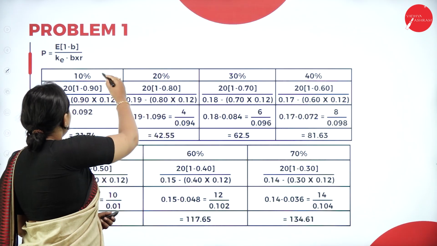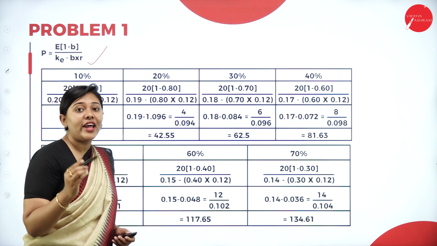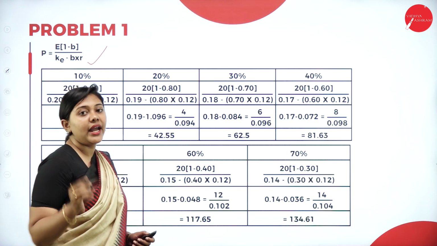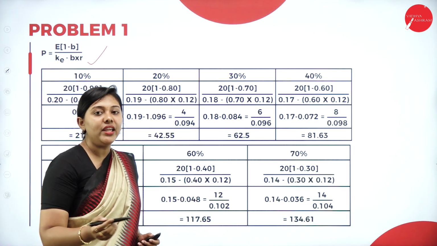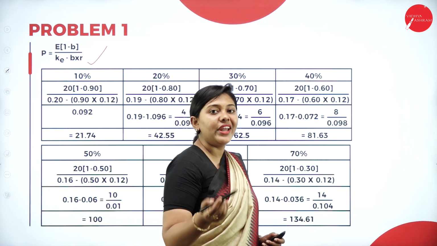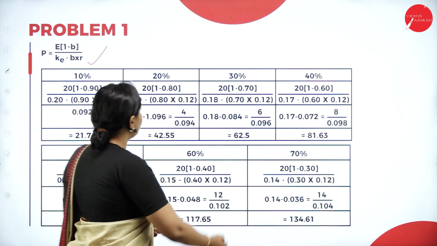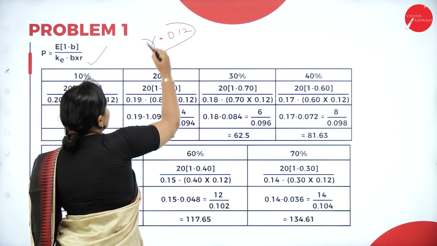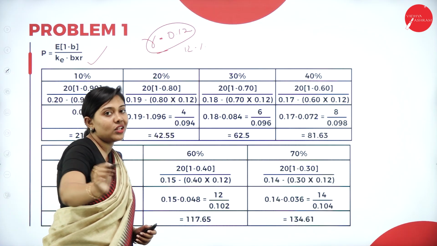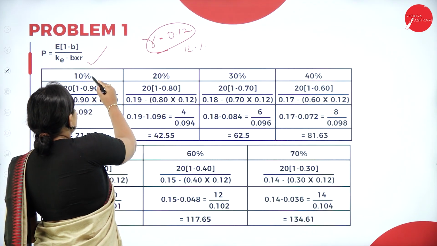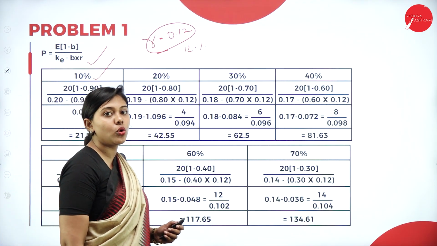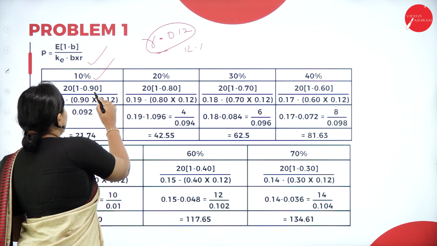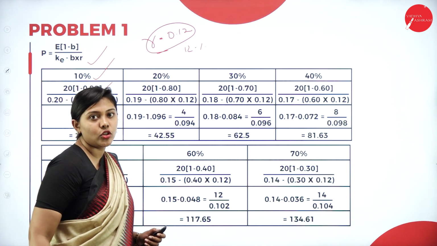Moving forward, the formula: earnings times 1 minus b, that is the retention ratio, divided by the equity capitalization rate minus the retention ratio times the rate of return. What is the rate of return here for all the cases? It is 0.12, because it is 12% for all the cases. When the dividend payout ratio is 10%, your retention ratio will be 90%, so 0.90. So we have taken that.